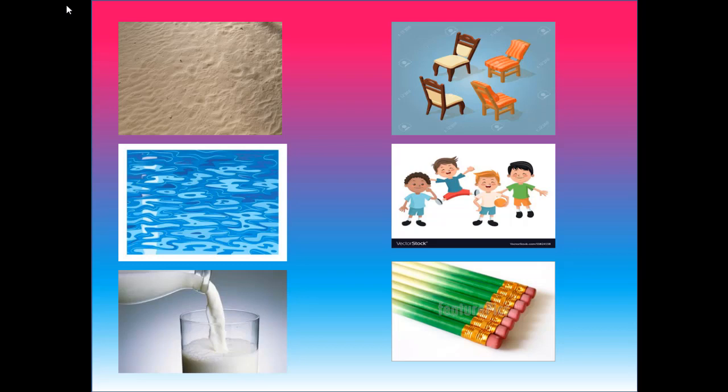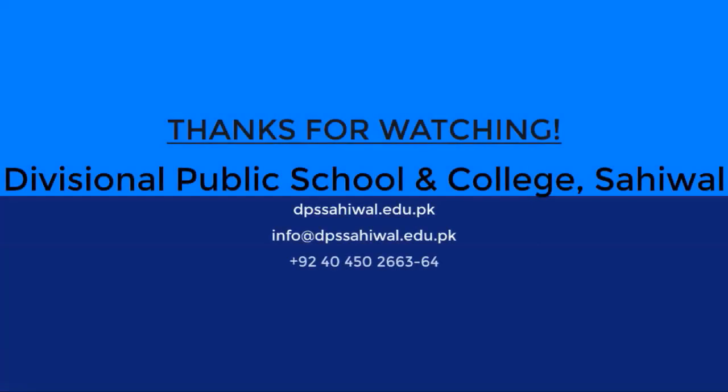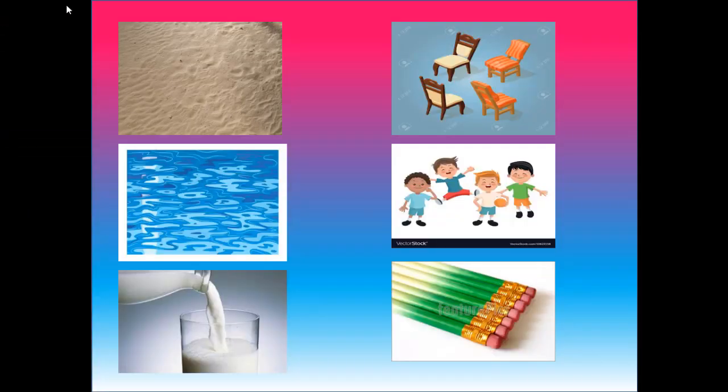Dear students, the nouns which we can count are countable nouns, as chairs, boys, pencils are countable nouns, while sand, water, milk are those nouns which we can't count. Countable nouns are the names of separate objects, people or ideas.